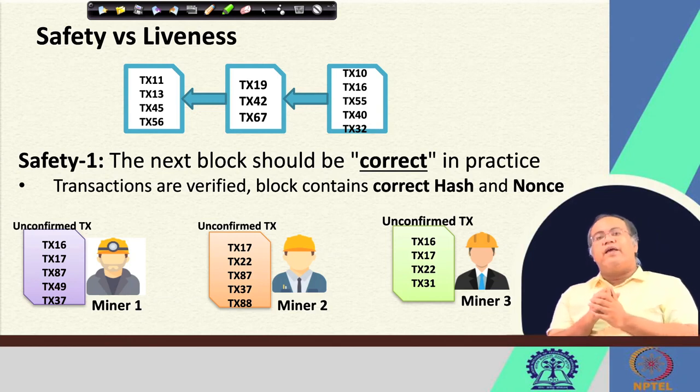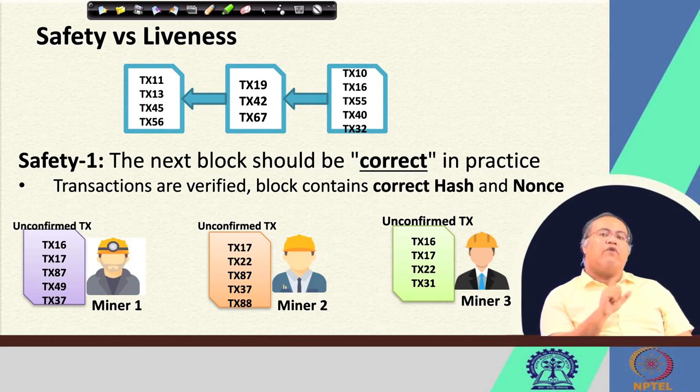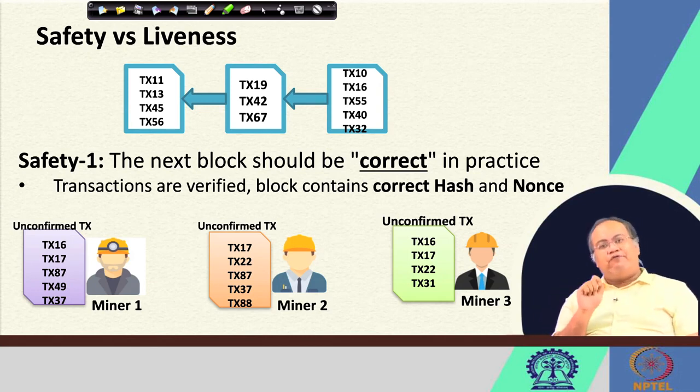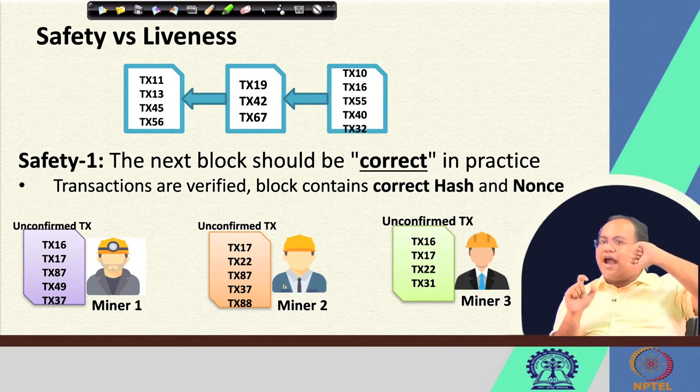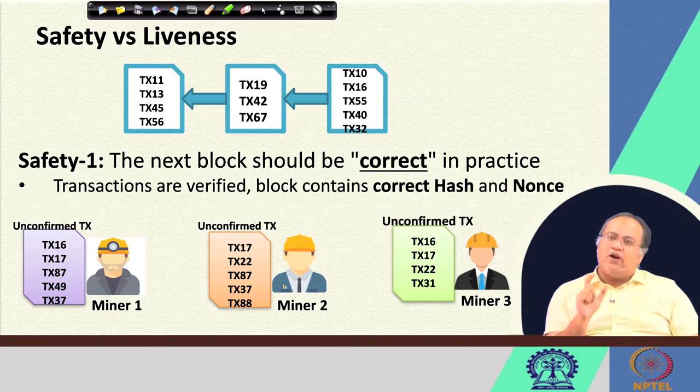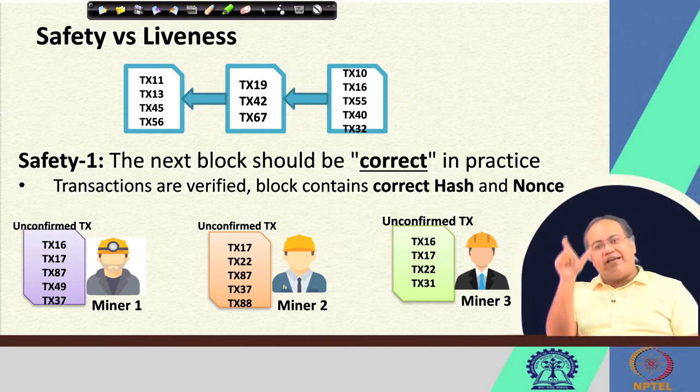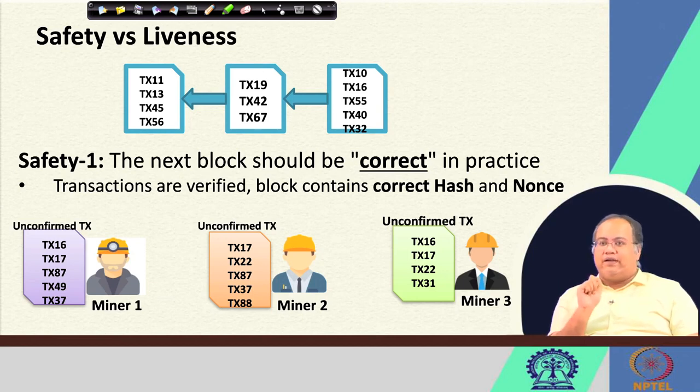That means the miner should do a validity check of all the transactions before incorporating them in a block, so that they can ensure, based on the existing information that I have with the existing blockchain, that this set of transactions appears to be correct.